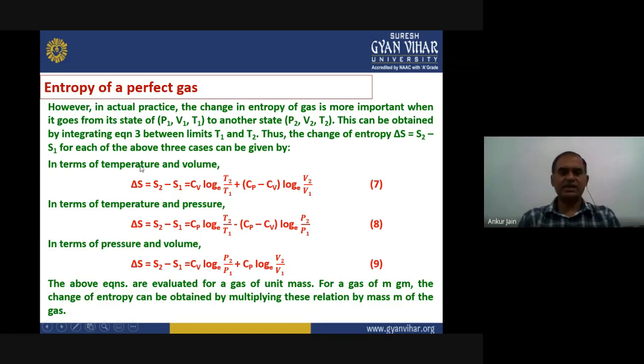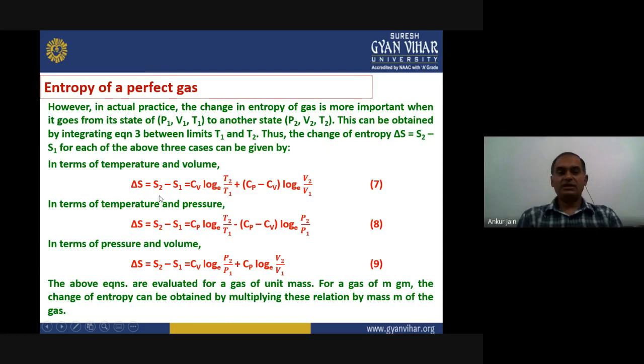So we can simply write delta S equals S2 minus S1 equals Cv log T. If we consider two states, it will be log T2 minus log T1, and on combining it will become log T2 upon T1. Similarly for the volume term, and similarly we can represent it in different terms of temperature and pressure, pressure and volume.